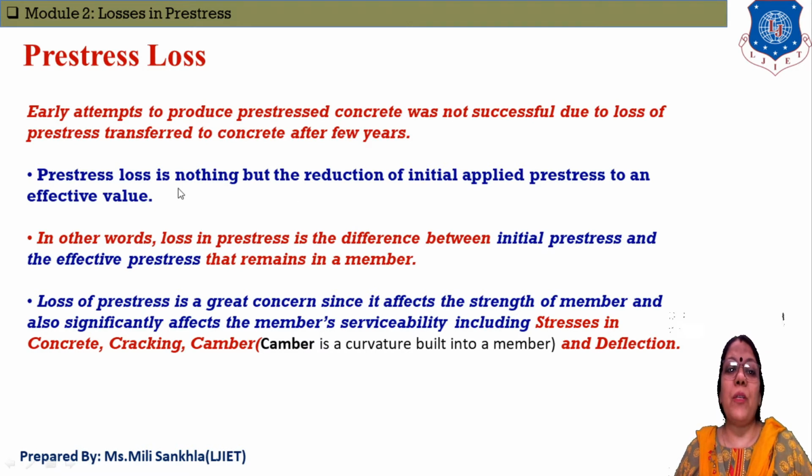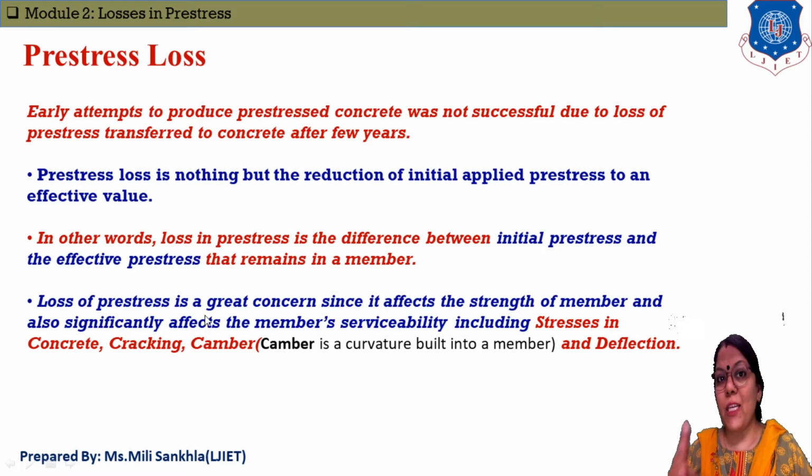Prestress loss is the reduction of the initially applied prestress to an effective value. When we apply prestress force in a particular structure, the losses are the reduction of stresses over time. In other words, loss in prestress is the difference between initial prestress and effective prestress.